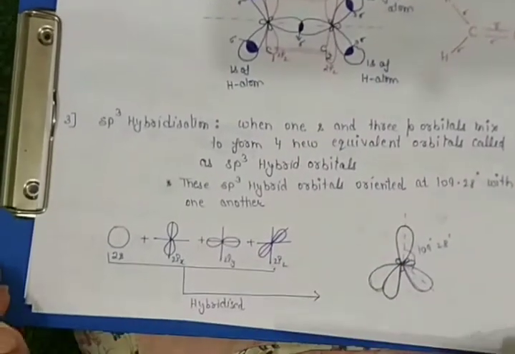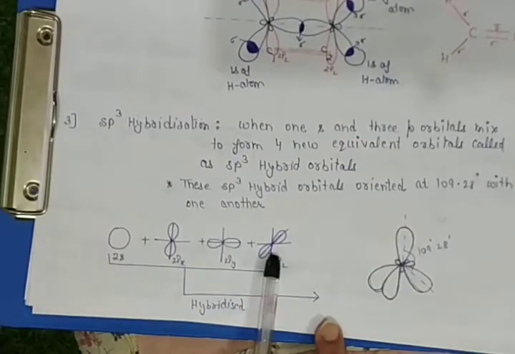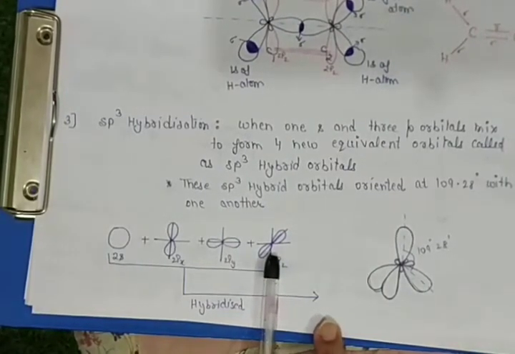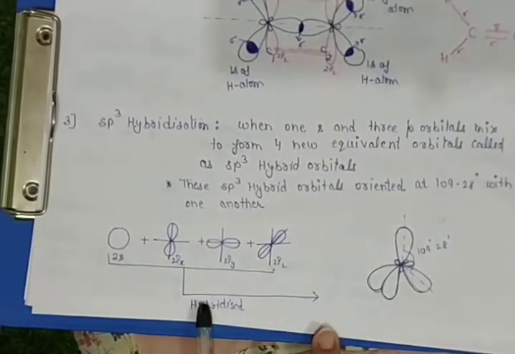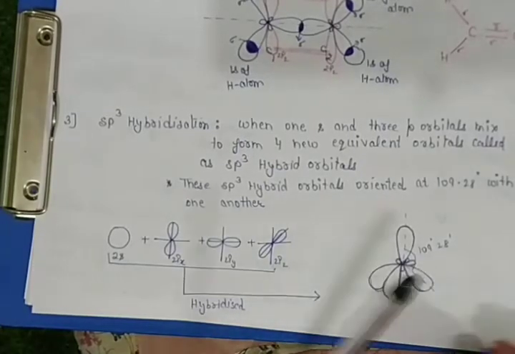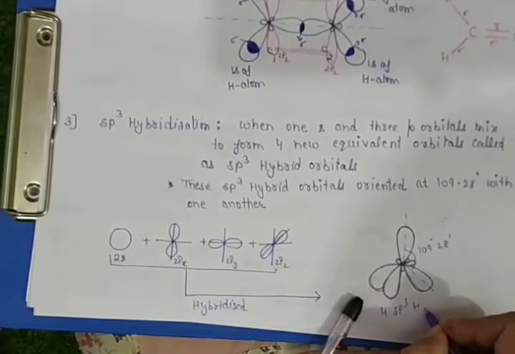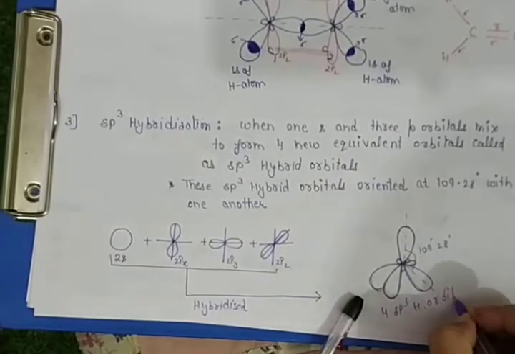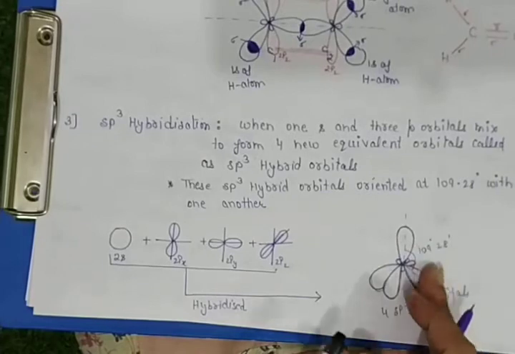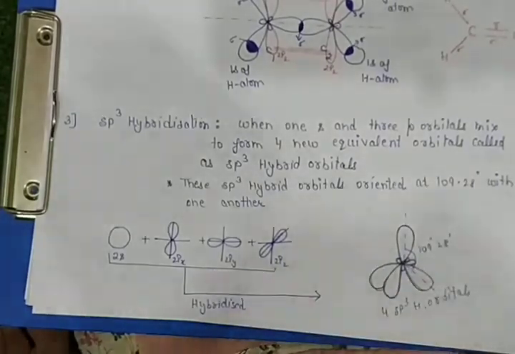The s and p atomic orbitals, either half filled or fully filled, undergo hybridization to give 4 sp3 hybrid orbitals oriented at 109 degree 28 minute with respect to each other.